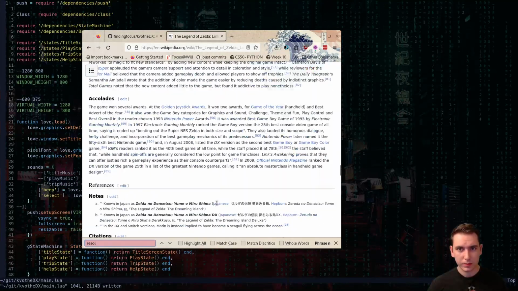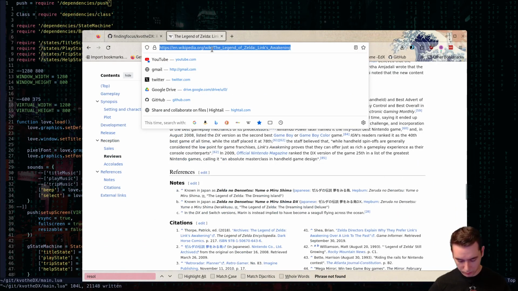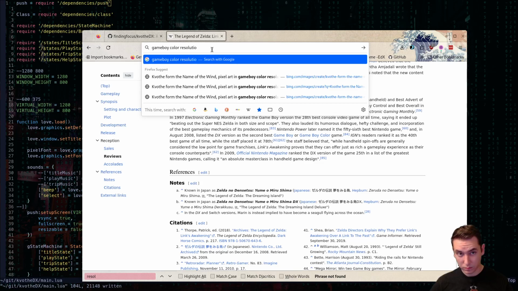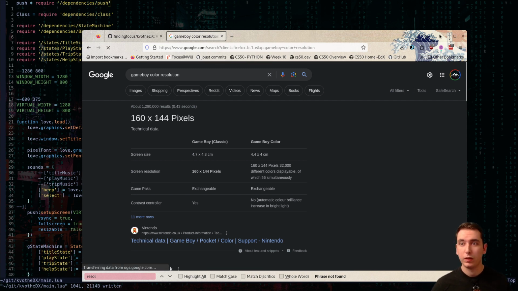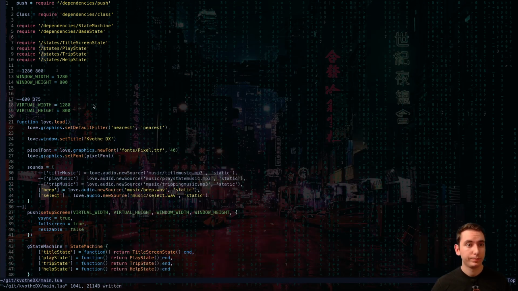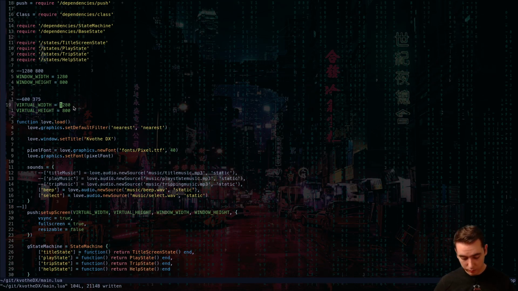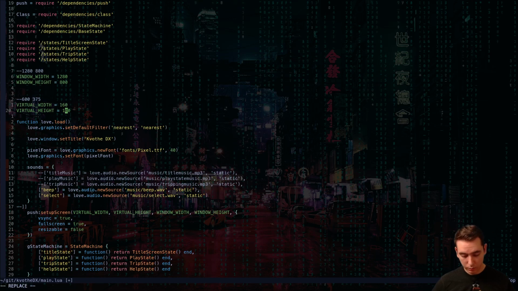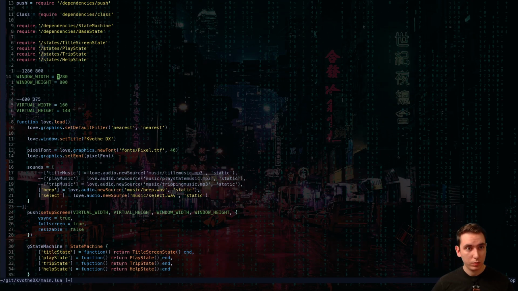Why is it so difficult to just find the resolution? It's a Game Boy resolution. 160 by 144. That's really tiny, but that's cool. So let's go ahead and do that. We'll go 160 by 144. Okay, we'll do this for now.